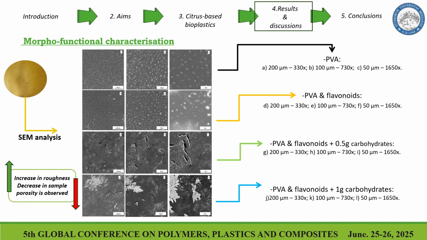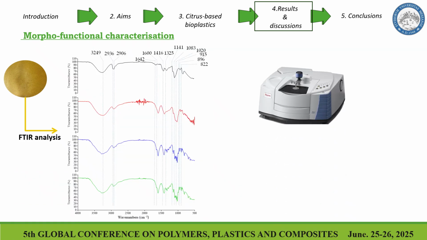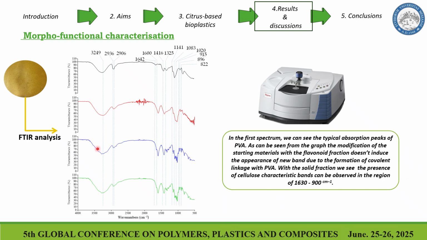And finally, for the morpho-functional characterization, we can go to FTIR. In the first spectrum, we can see the typical PVA absorption bands. Then, the modification of the starting materials with polyphenols doesn't induce the creation, for example, of new bands. So we don't have the formation of covalent bonds or other new bonds, indicating only a dispersion of the materials inside the polyvinyl alcohol. Then the other modifications change the structure of polyvinyl alcohol, because we can see, for example, the typical fingerprints of cellulose in this region.